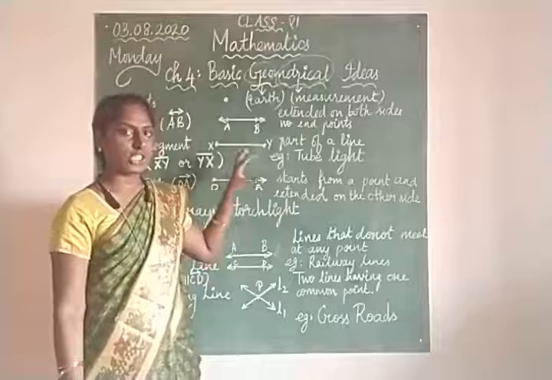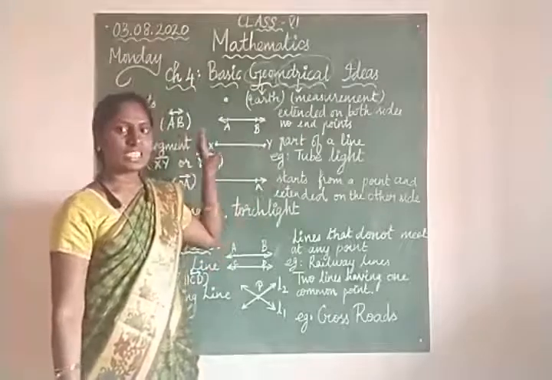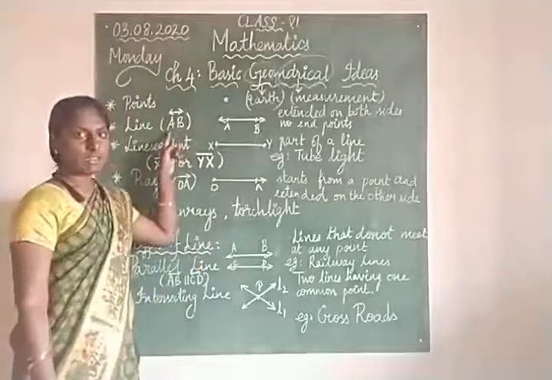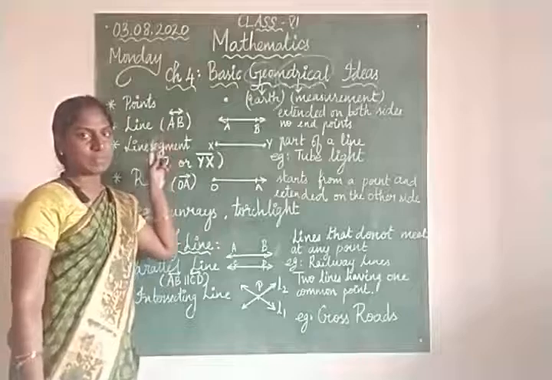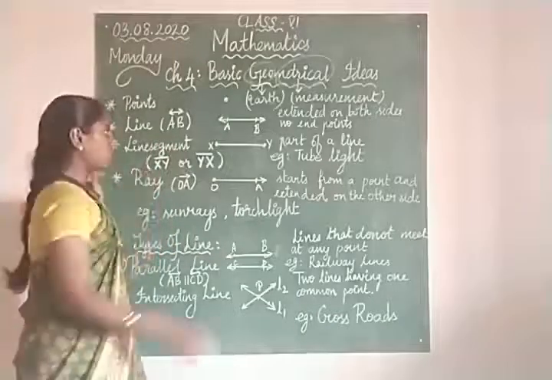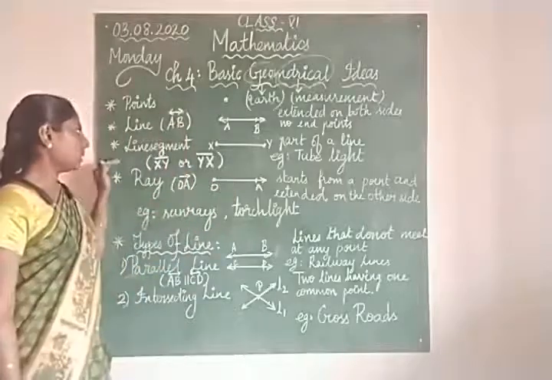Somewhere I have marked a point A and somewhere a point B, and this is known as line AB. Clear? This is the symbol by which we represent the line AB. We write AB, and on top of it we draw the symbol of a line.